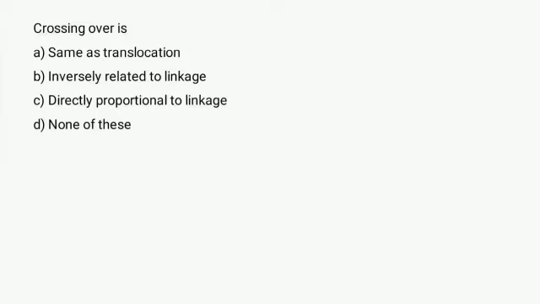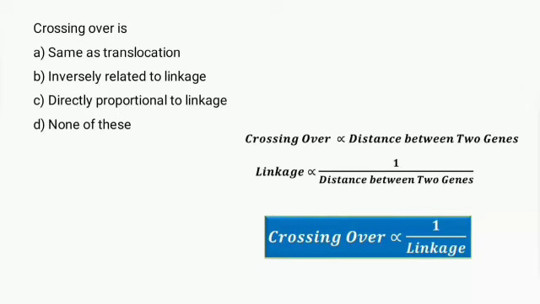Our next question is, crossing over is. The process which results in recombination by exchange of segments between non-sister chromatids of the homologous chromosomes is called crossing over, which takes place in the pachytene stage of prophase 1 of meiosis.